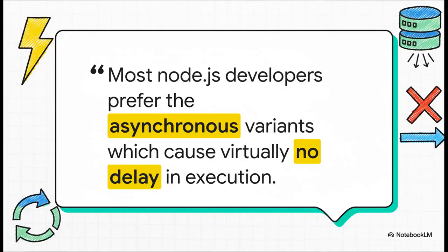And look, this isn't just my opinion. This is pretty much the golden rule. As the quote says, pretty much every Node developer worth their salt prefers the async way because it causes virtually no delay. If you want to build apps that can actually scale and handle real traffic, you have to think async. Seriously, blocking the main thread, it's like the number one mistake you can make.